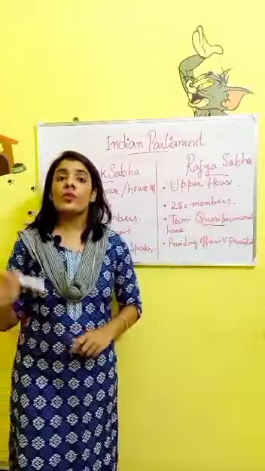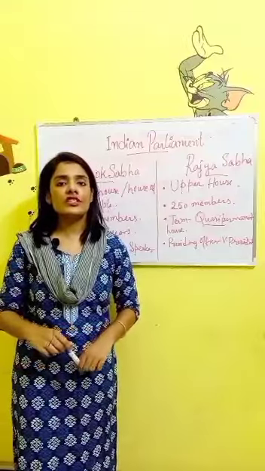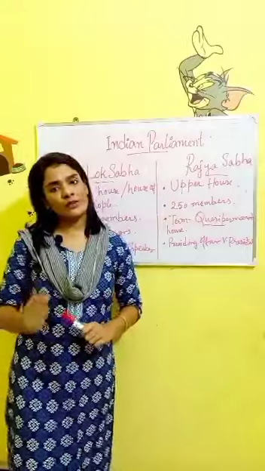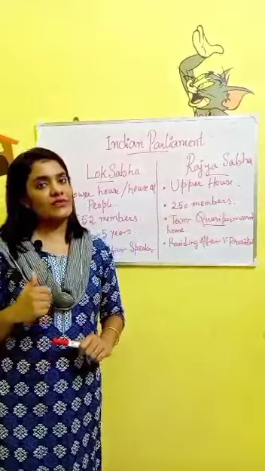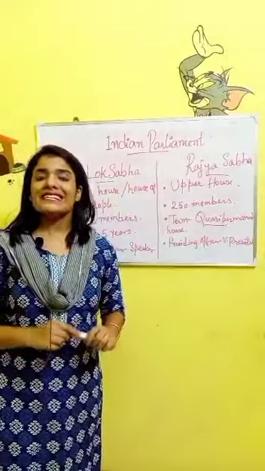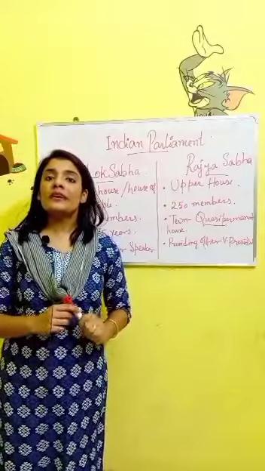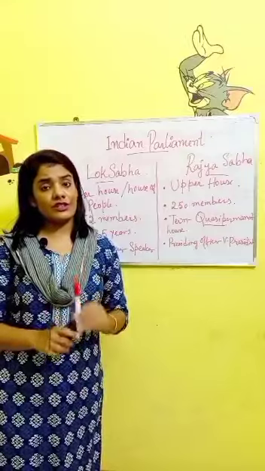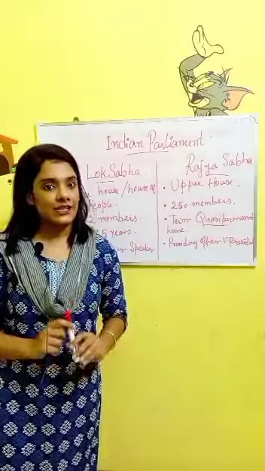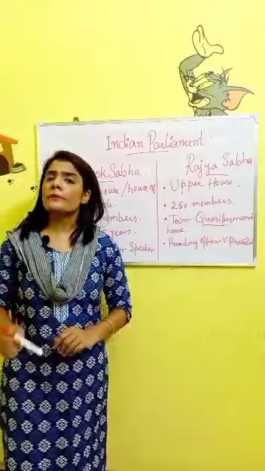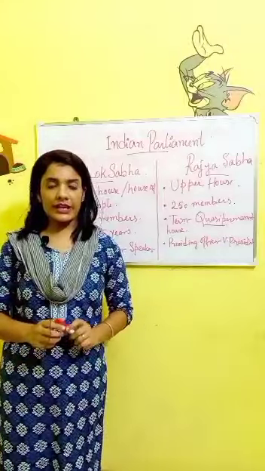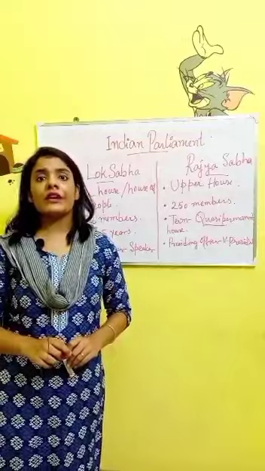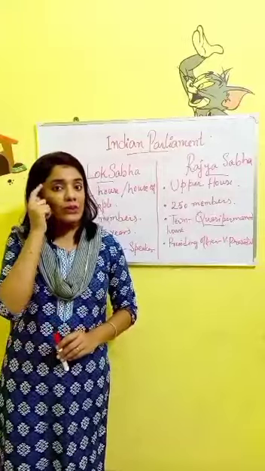Now, what about the qualification of the members of Rajya Sabha? For being a member of Rajya Sabha, a person has to be a citizen of India. That is the first and foremost criteria. Second, he or she should not be less than 30 years of age. They should not be an undischarged insolvent. They should not hold any office of profit under any governmental agency. And they should also possess a sound mind.